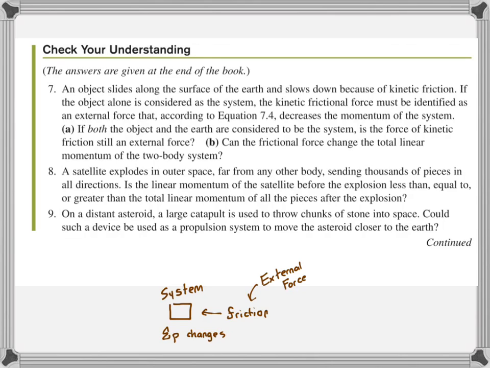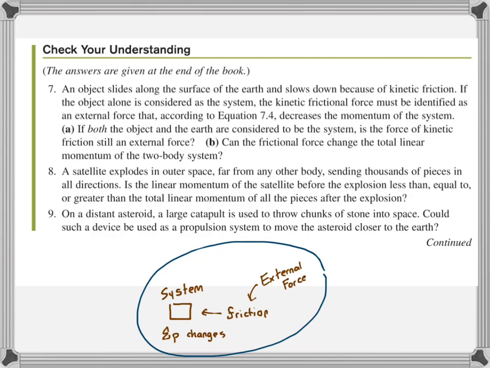The conservation of momentum didn't hold true because the box was acted on by an outside force. Now, if you take the whole Earth into account, as the momentum of the box is changing, the ground's momentum is also changing. As one object loses momentum, another object gains momentum. So if we look at everything on the Earth, then the frictional force is not considered an external force because it's being taken into account.